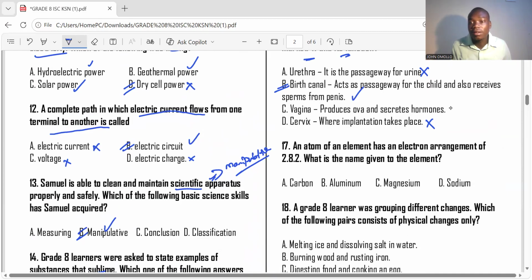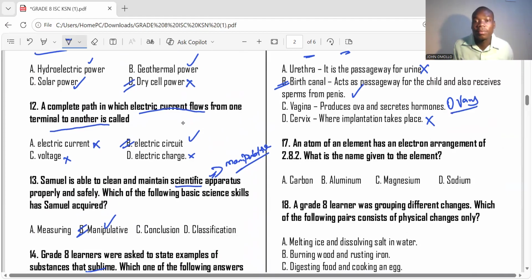Produces ovum and secretes hormone, that is the role of ovary. So birth canal or vagina acts as a passage for the child and also receives sperms from penis.